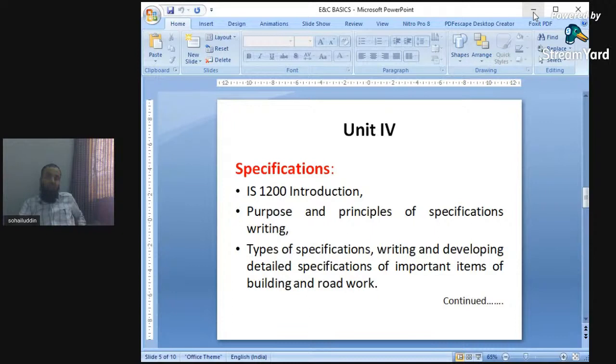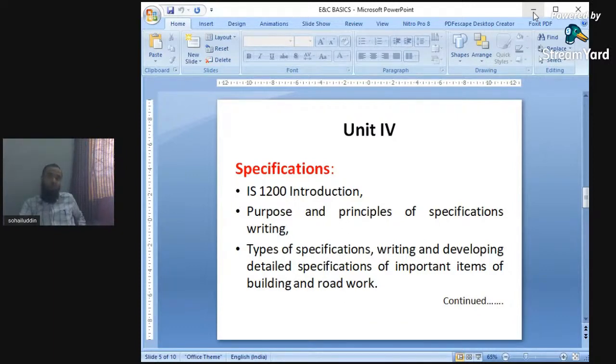From where the fine aggregates will come, and what should be the quality of aggregates: fine aggregates, coarse aggregates, cement. Suppose we are using cement, so what should be the specification of cement? Which grade of cement will be used? Which grade of steel will be used? What will be the sieve analysis of fine aggregates or coarse aggregates? So all this will be covered in specification.